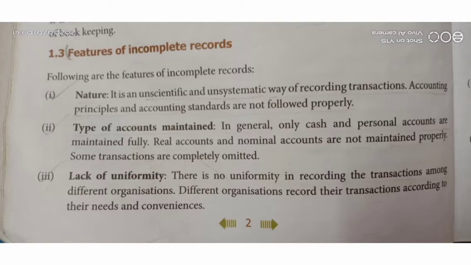Third aspect is lack of uniformity. There is no uniformity in recording the transaction among different organizations. Here the sole trader, the shopkeeper, is recording the transactions according to their needs and convenience. So there is a lack of uniformity in incomplete records. This is one of the features of the incomplete records.